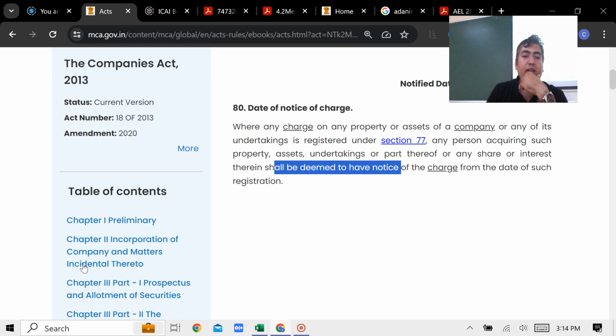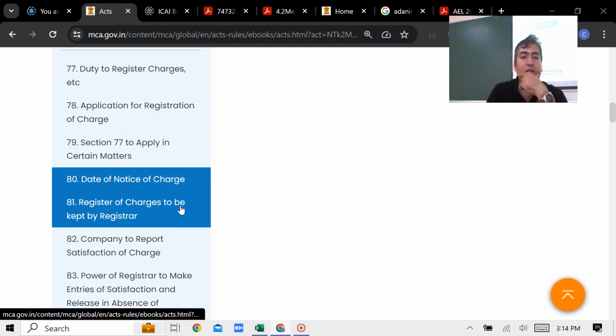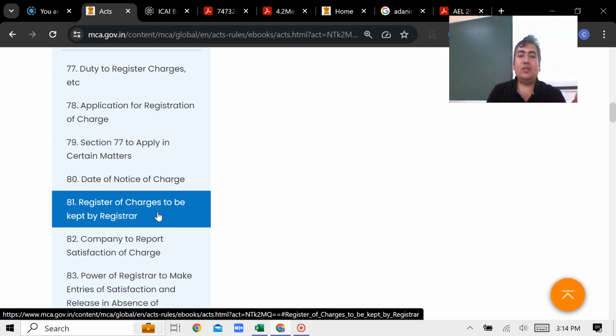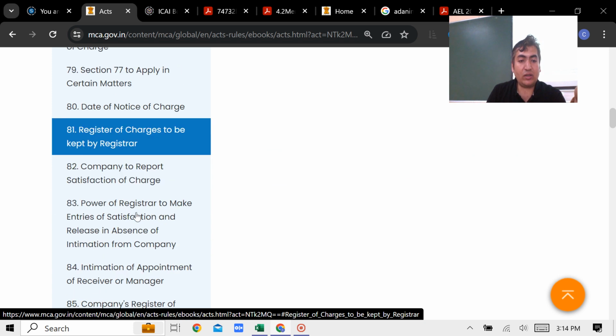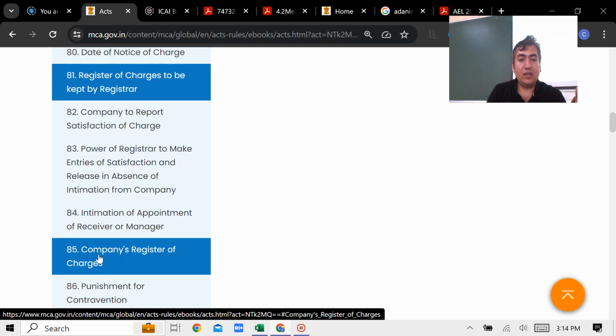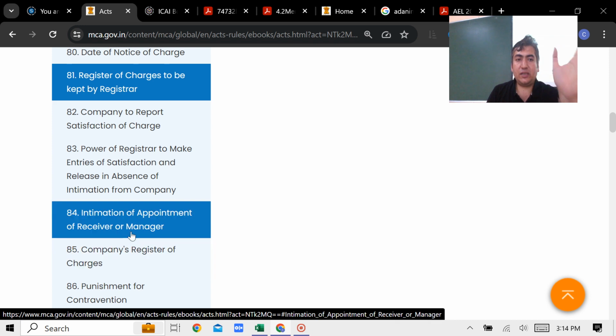I'm moving towards 81 now. But 81 is nothing but a register needs to be kept by, I would say, the registrar. एक और register आएगा यहाँ पे देखो. 85. Register needs to be maintained by the company. Now what are the contents? I think practically I have shown you. Do you want me to go in detail into that? नहीं है, ठीक है.